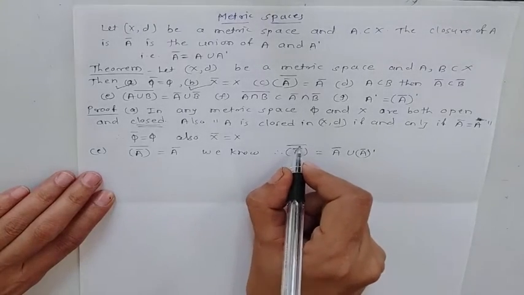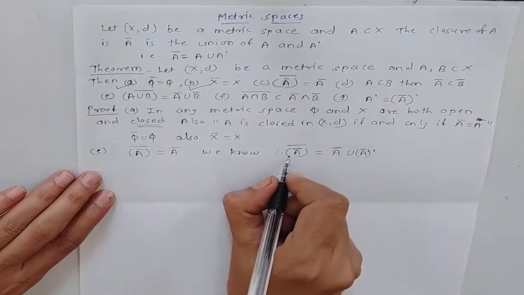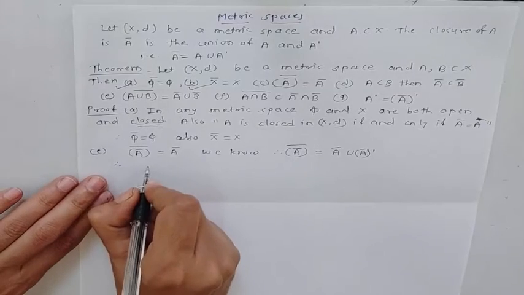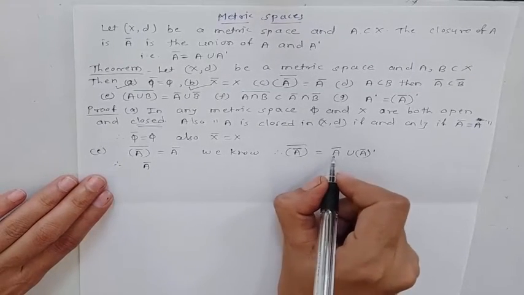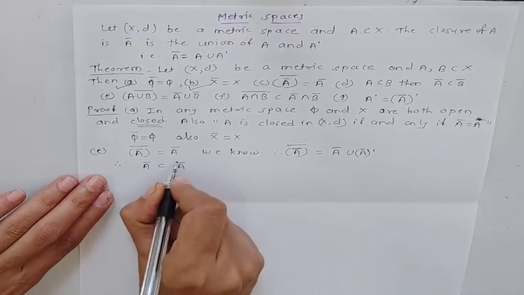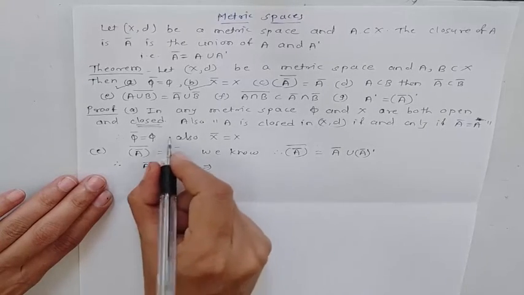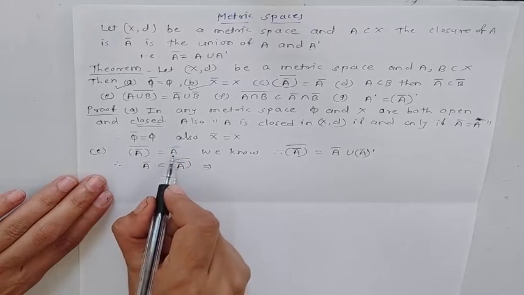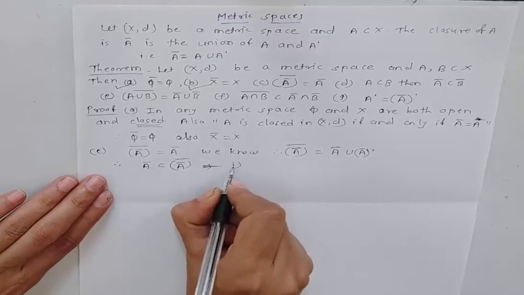This A bar bar is the union of these two sets, hence these two sets are subsets of this set. Therefore, A bar, this one set from this union, is subset of A bar bar. This implies the first inclusion, A bar is subset of A bar bar. Consider this as first statement.